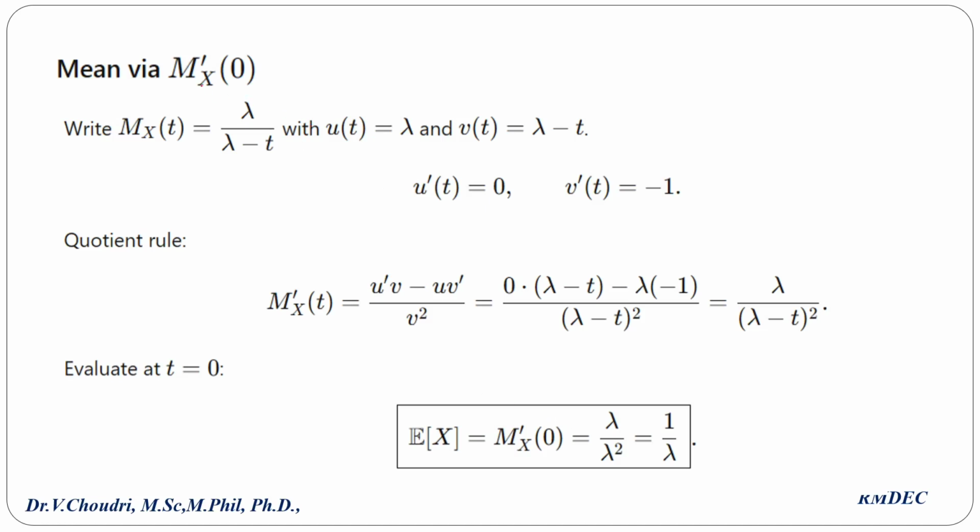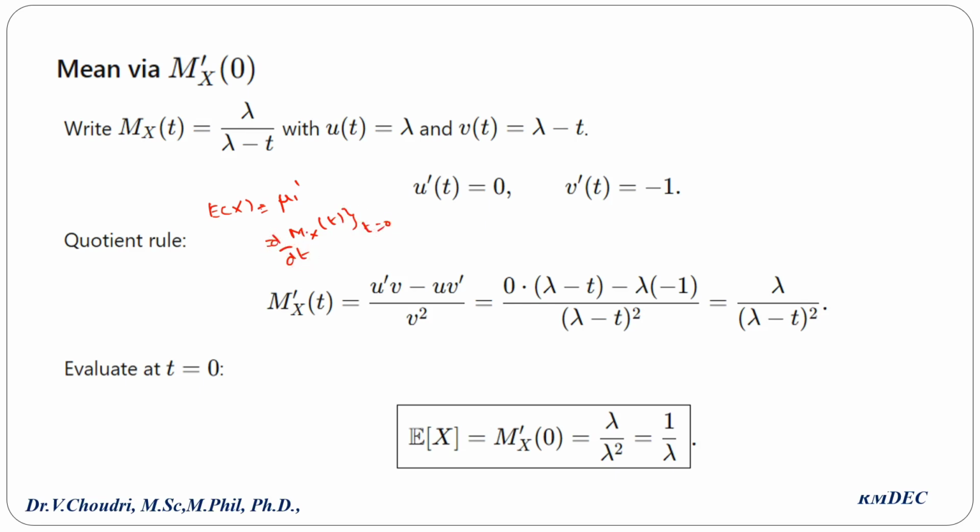Now we are going to find mx dash of 0. So the mean formula is expectation of x equal to mu1 dash. So mu1 dash is nothing but the first derivative of the moment generating function at time t equal to 0.